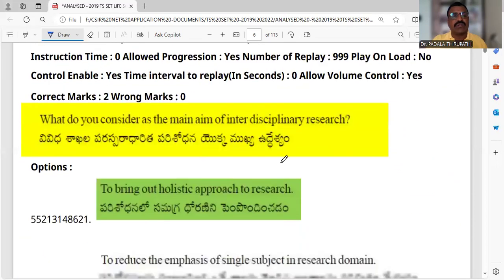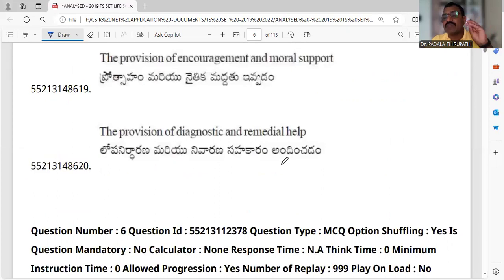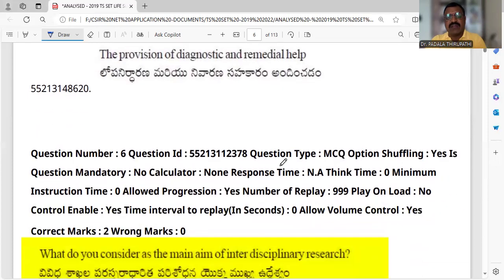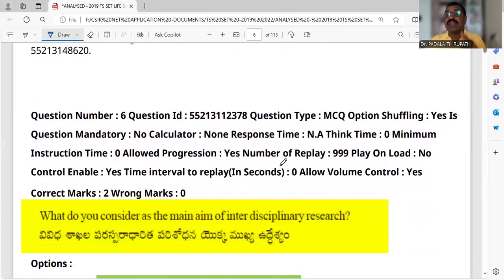Then the sixth question. So the first five questions come from teaching aptitude. My dear friends, the first paper contains 10 units. Each unit gives 5 questions. Each question carries 2 marks. So the first unit is teaching aptitude, and questions 1 to 5 belong to teaching aptitude. Then the 6th question to the 10th question are research aptitude.